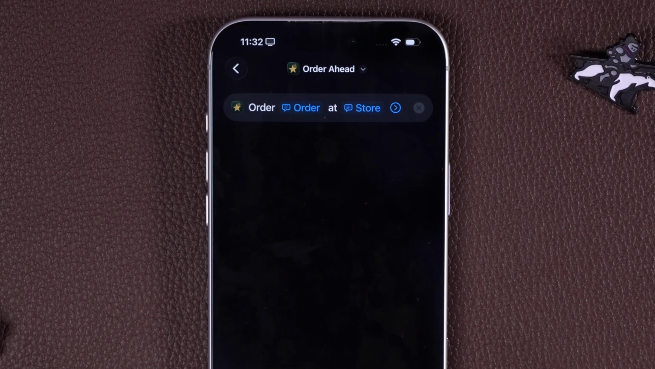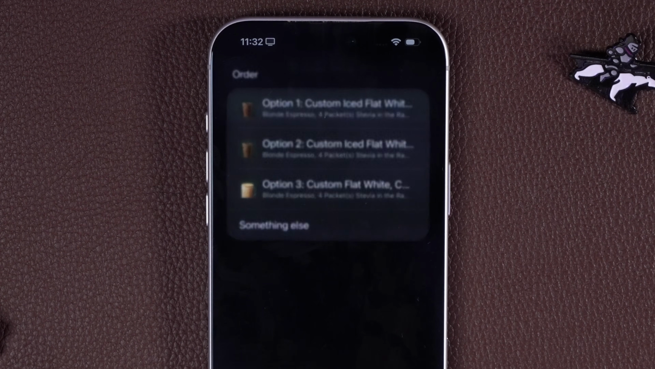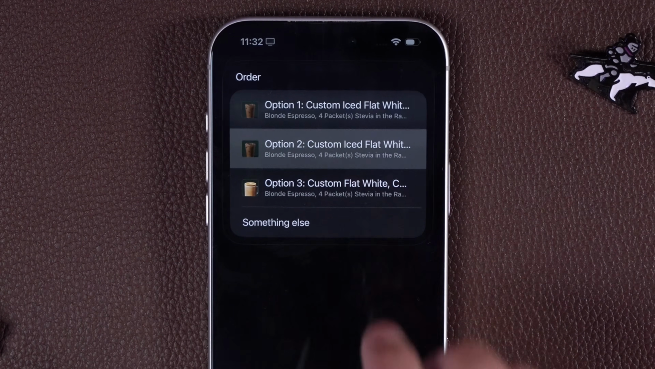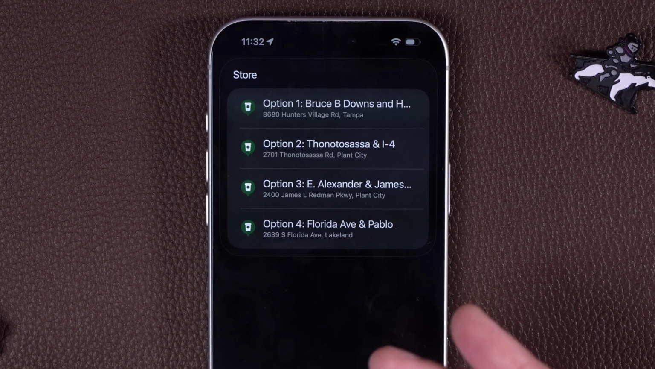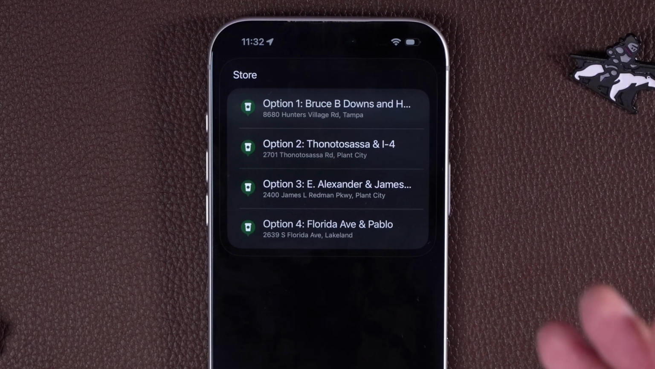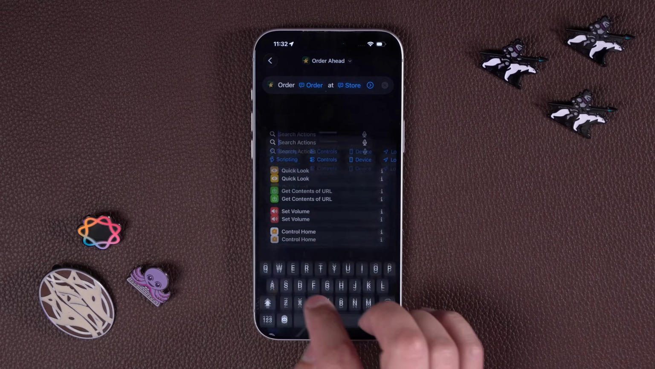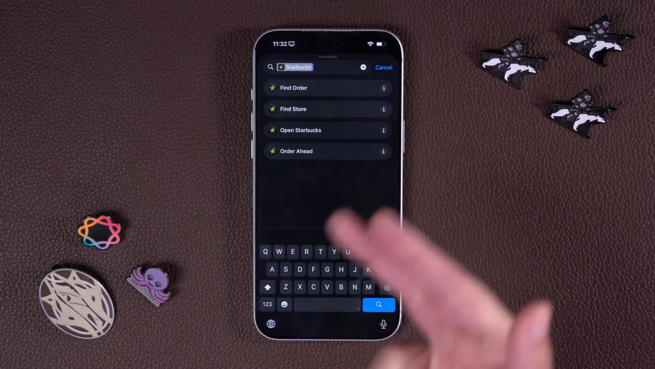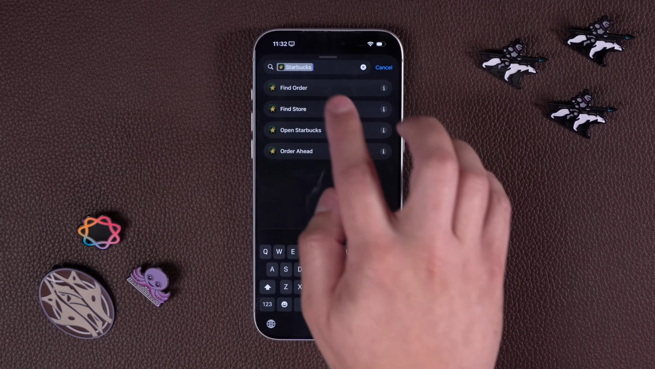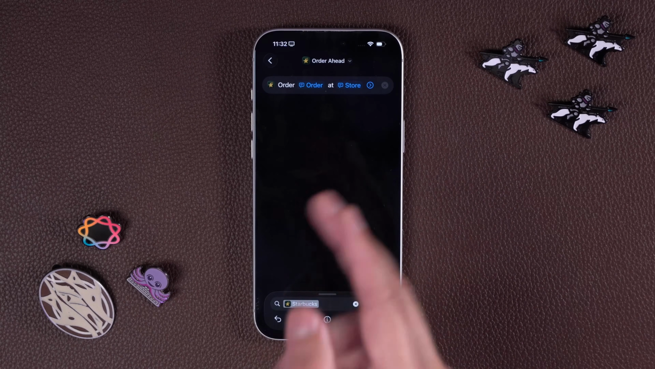So this one shortcut, you can have it run even from the action button. You can choose one of your orders in real time, then you can choose what store you want to order from, and then it will just send that order to the Starbucks right here from the shortcut. It's actually a pretty great shortcuts action, and if you search for the Starbucks app, they also have things like open the Starbucks, find a store, find an order, but that order ahead action, really powerful.